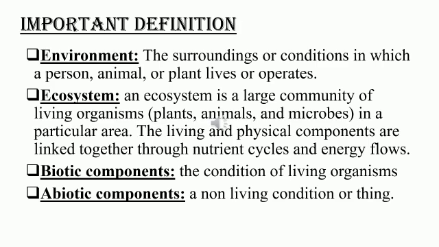Coming to a few definitions, that is important definitions that we covered right now. Environment. So how do you define it? When you want to write it, you can't write it in your own words without any proper arrangement of words, right? The surroundings or conditions in which a person, animal, or a plant lives or operates. This is the environment. And ecosystem is a large community of living organisms. It may include plants, animals, microbes in a particular area, right? The living and physical components are linked together through nutrient cycles and energy flows. This is nothing but ecosystem.